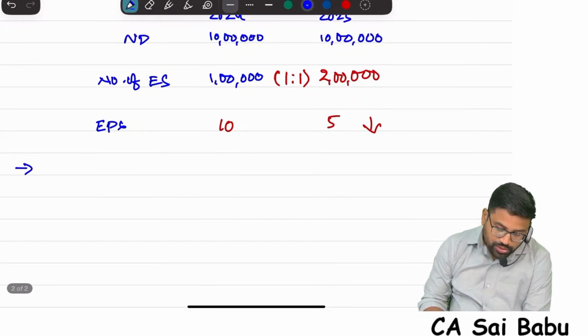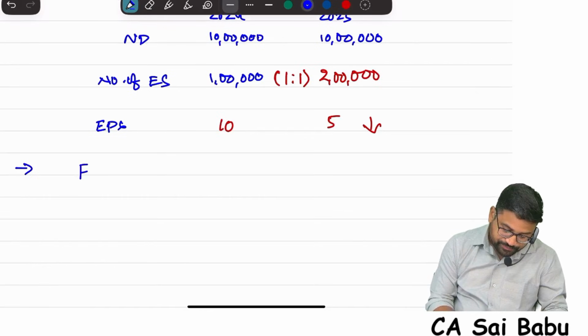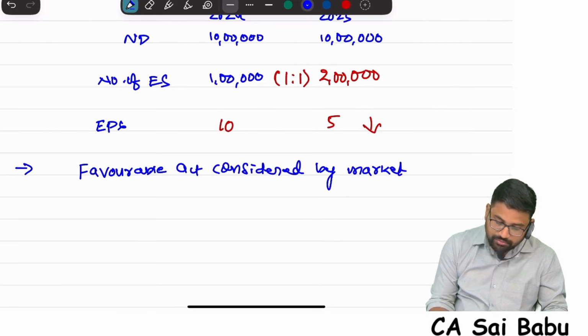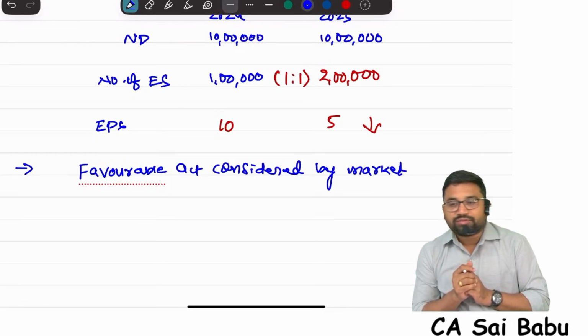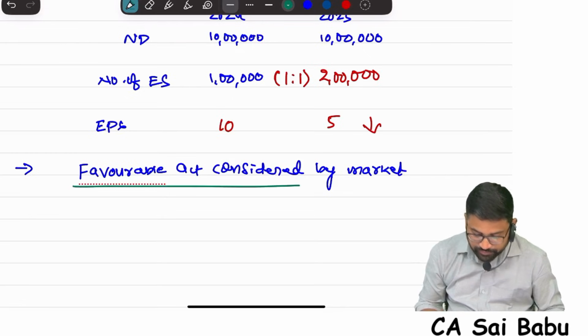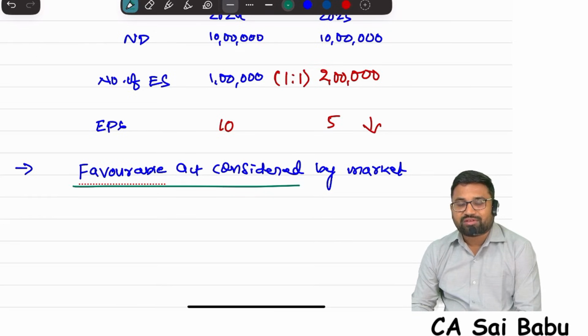And one more effect of bonus issue is it's a favorable act considered by market. Sir, giving bonus issue is which act? Favorable or unfavorable? Giving bonus issue is a favorable thing or unfavorable thing?